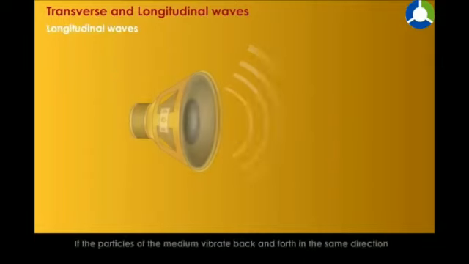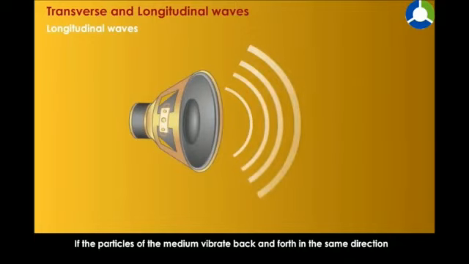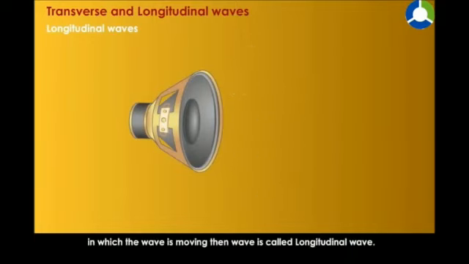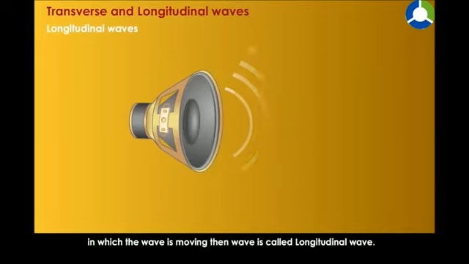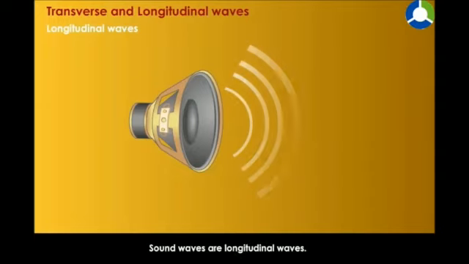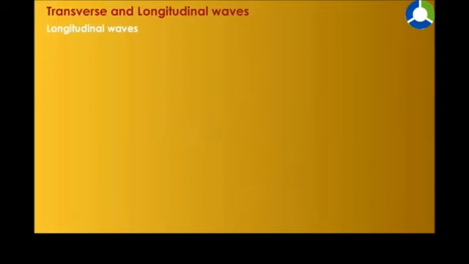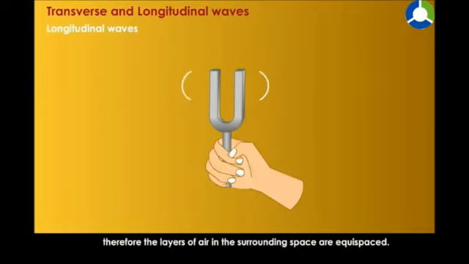Longitudinal waves. If the particles of the medium vibrate back and forth in the same direction in which the wave is moving, then the wave is called longitudinal wave. Sound waves are longitudinal waves. When a tuning fork is made to vibrate, sound is produced. The tuning fork's prongs are at rest. Therefore, the layers of air in the surrounding space are equispaced.